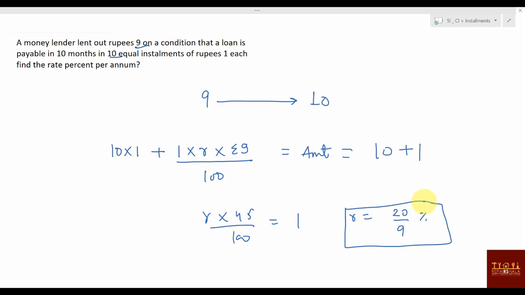And one more thing, when they are asking about rate percent per annum, it will not be 20 by 3, because here rate percentage we always talk about per annum, right? But what we are doing, 45 is what? It is months, means you will be dividing by 12 here. So you will multiply here with 12. So this will be 3 3s and 3 4s. So this will become 800 by 3%. Your rate of interest will be 80 by 3%. Clear?